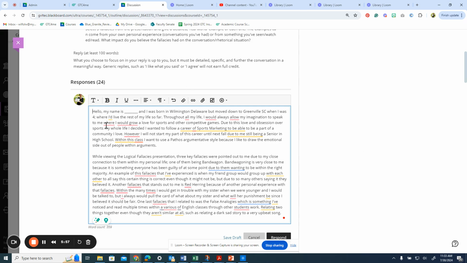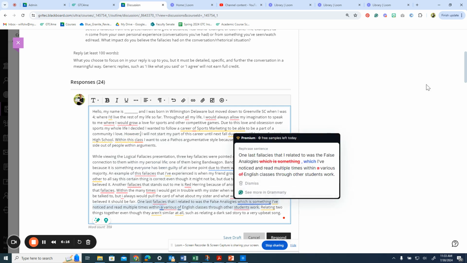So what it's doing is underlining potential errors for me in different colors, and I'll explain what the difference is in just a second. For instance, it's saying with this one, I should add a comma there. It's not doing it for me. I still get to decide whether I want to or not, but if I do, okay, great, easy breezy, right?